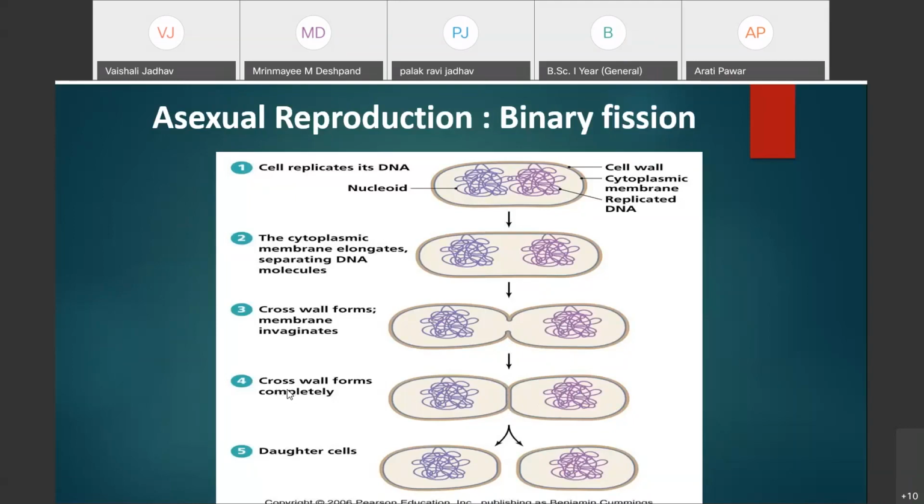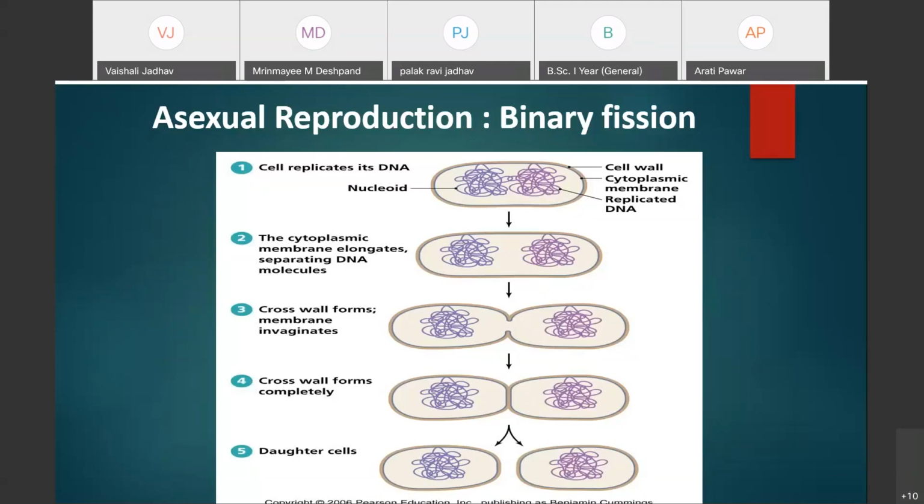Here you can see this median constriction developed into the transverse wall, and later on these two bacterial cells get separated from each other. That is how the two daughter cells are developed from the one bacterial cell.